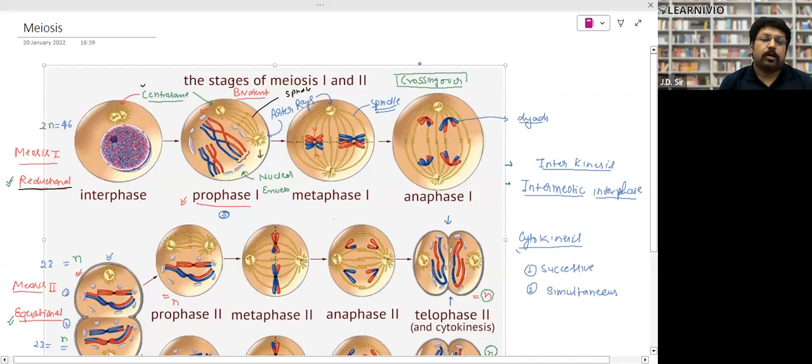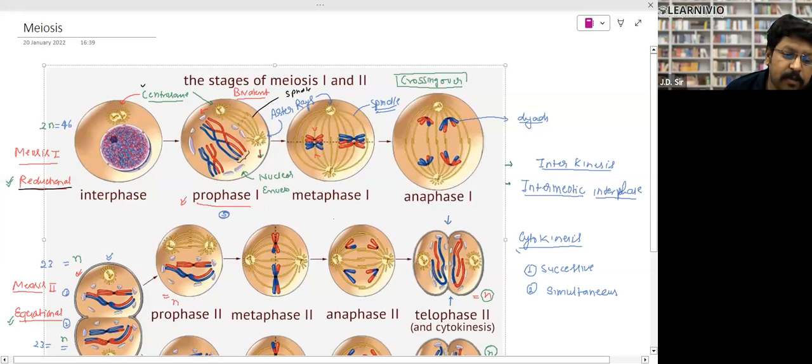Look, now this is the meiosis, again in the animal cell. The same thing. So meiosis second is equal to mitosis. Meiosis first is a bit different. This is meiosis first. This is a 2n cell, diploid cell, means 46 chromosomes are there. This is the centrosome. Again, after interphase, in prophase 1, the centrosome will start moving to the opposite pole. Formation of spindle fiber will take place. These structures which are visible outside are called aster rays, right?